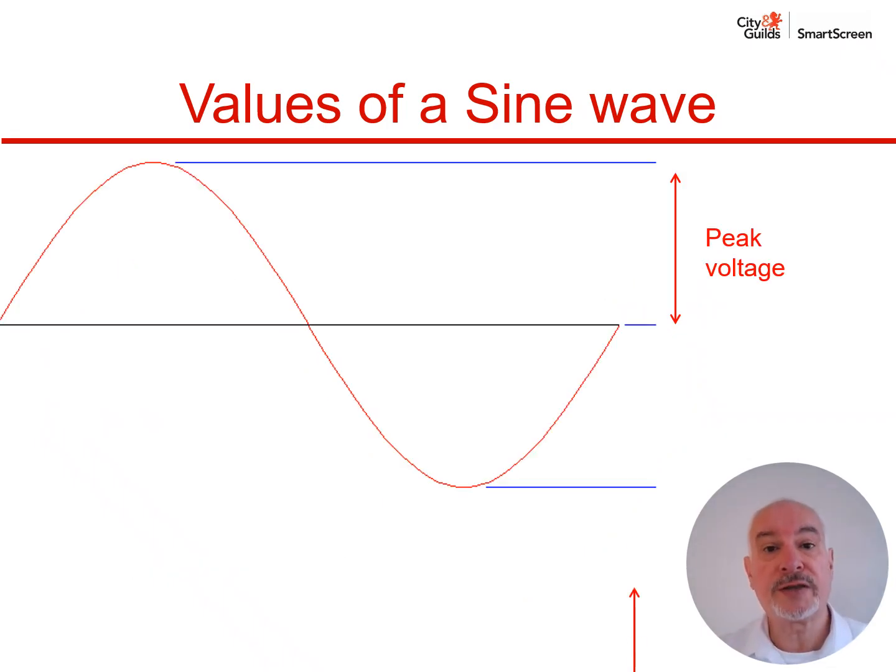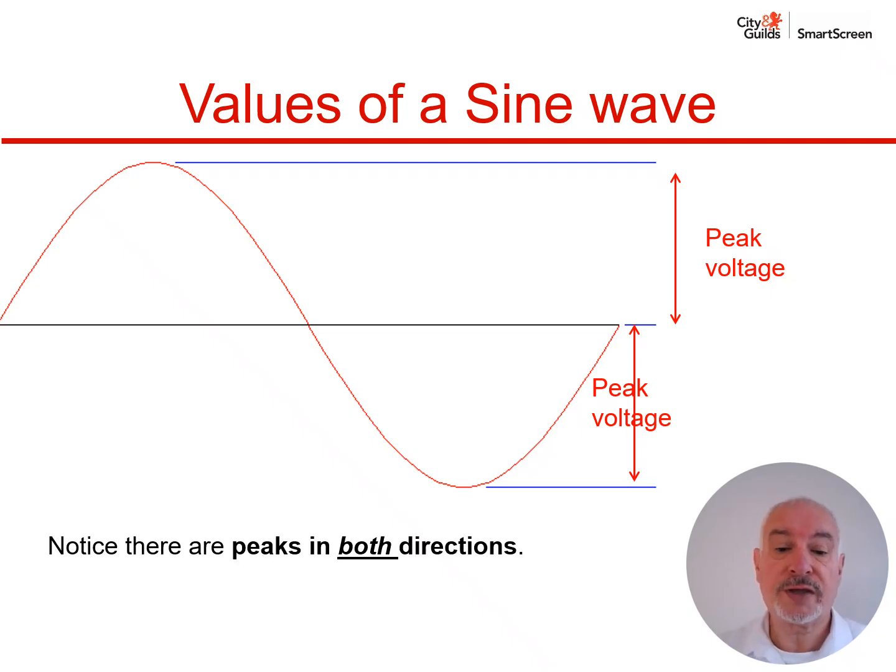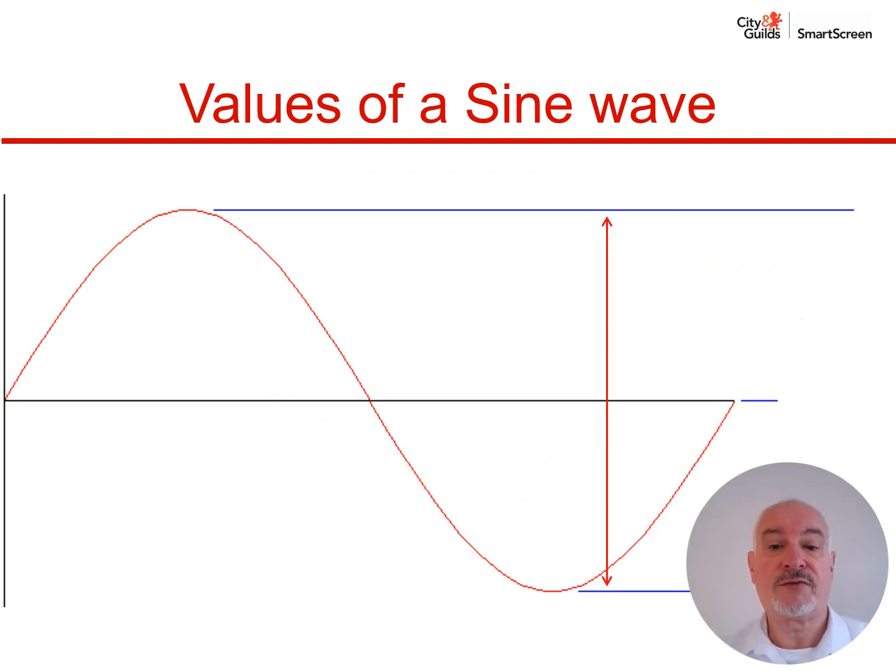And now we're looking at the bottom part of the waveform, and the identification is exactly the same. It's called the peak voltage. So note that there are peaks in both directions, and that's because we have a peak in the positive direction, shown at the top of the graph, and a peak in the negative direction, and that's shown at the bottom of the graph.